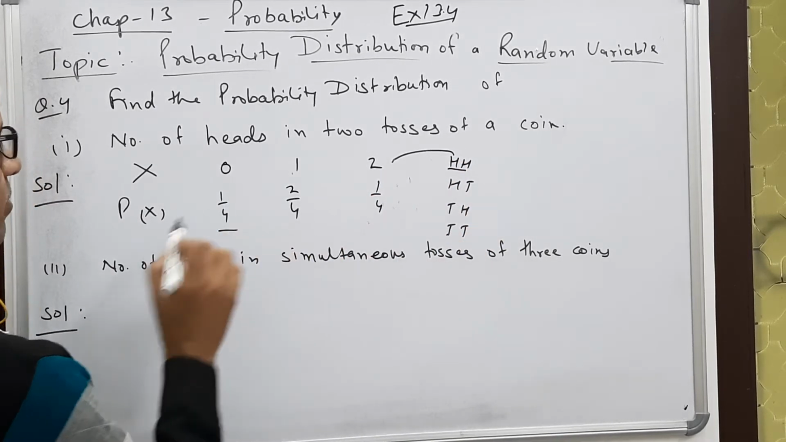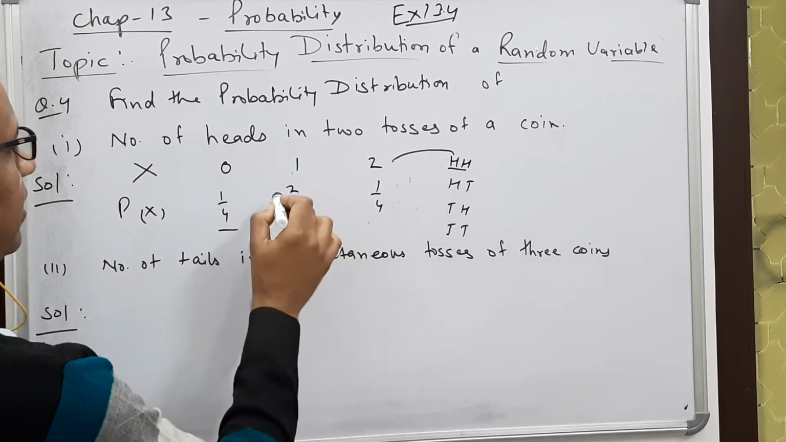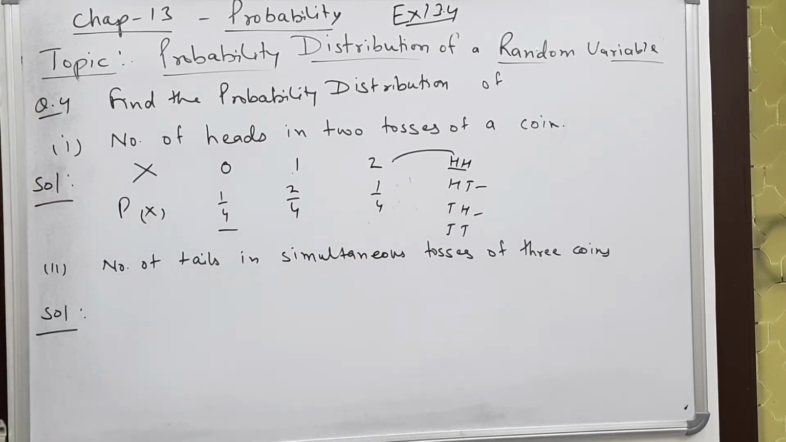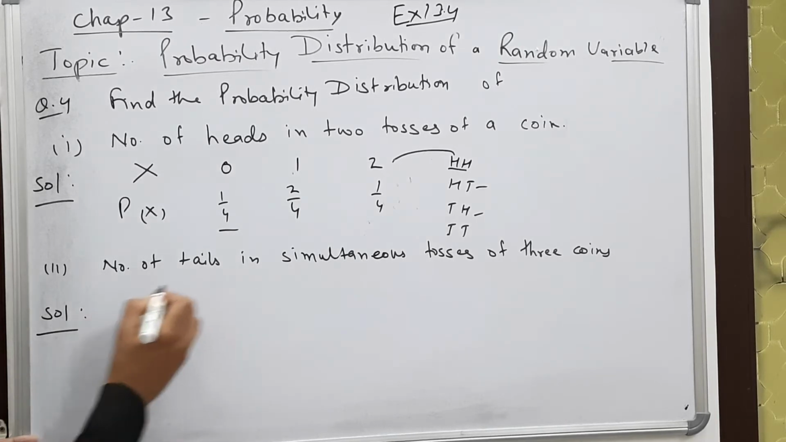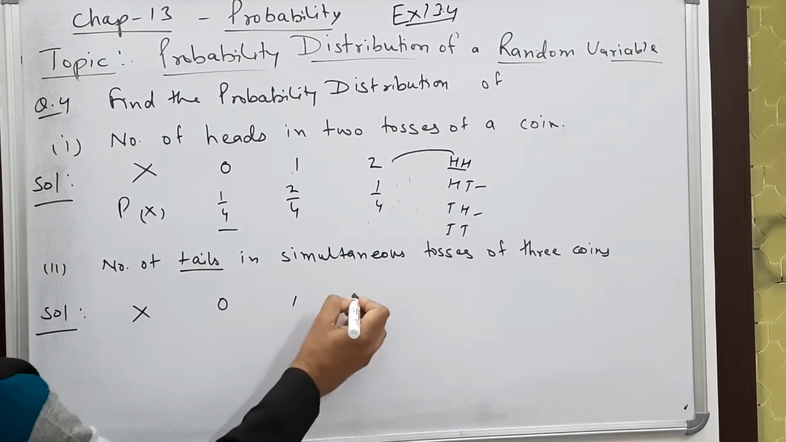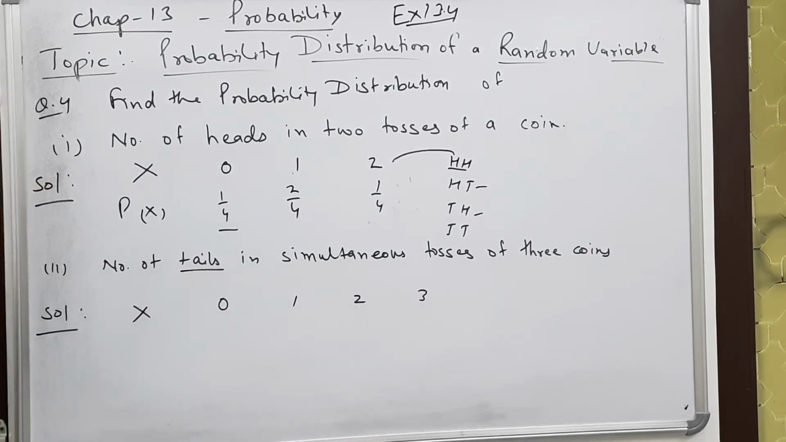2 tails means 0 heads and 1 head means 1, so 2 by 4. In this way we can find the probability distribution. You see, when there are 3 coins and we count the number of tails, the number of tails can be 0, 1, 2, or 3.